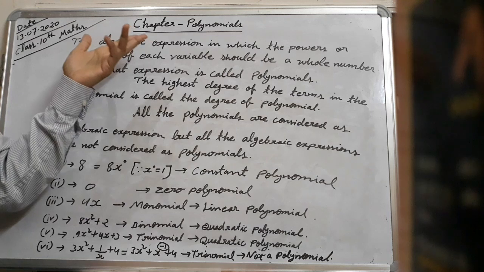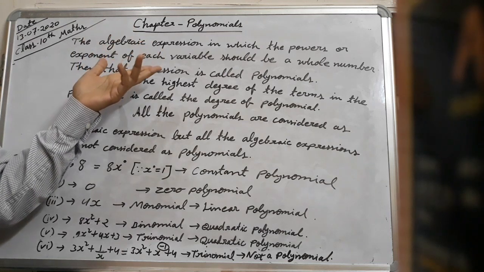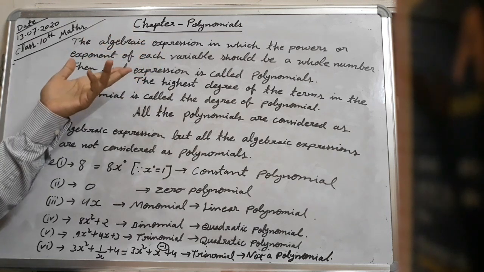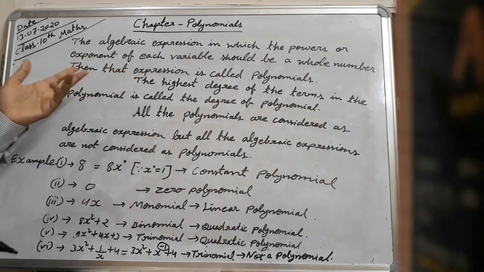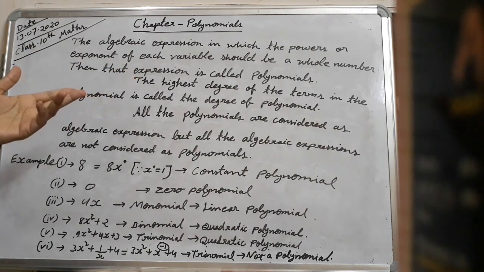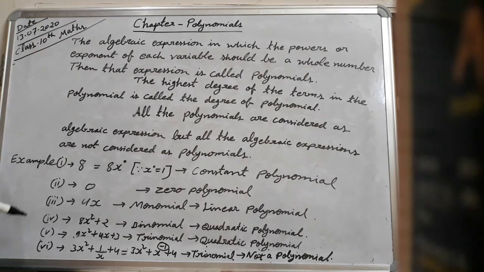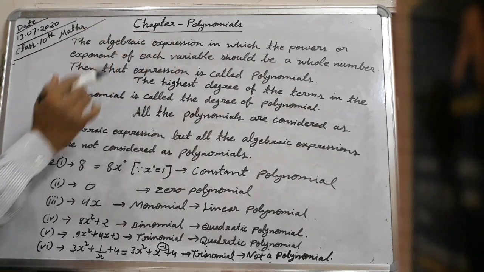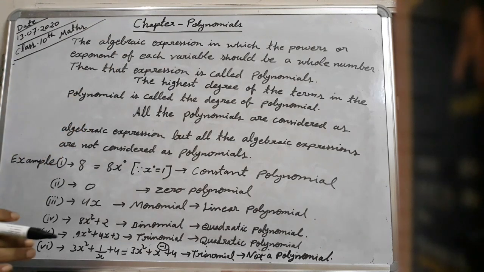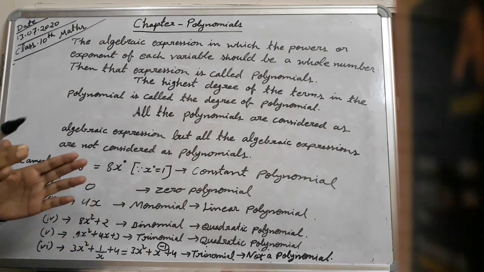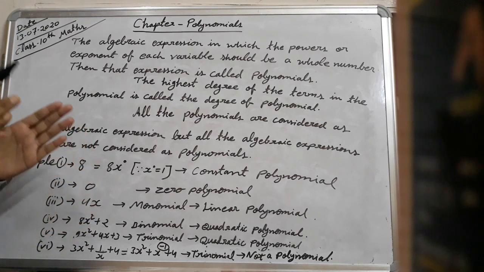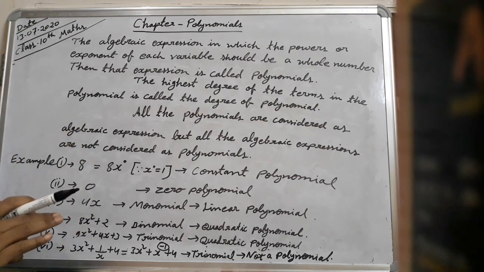Algebraic expressions are the expressions in which variables and constants with mathematical operations are called algebraic expressions. Now here we will study about polynomials. Every polynomial is an algebraic expression, but every algebraic expression is not a polynomial.